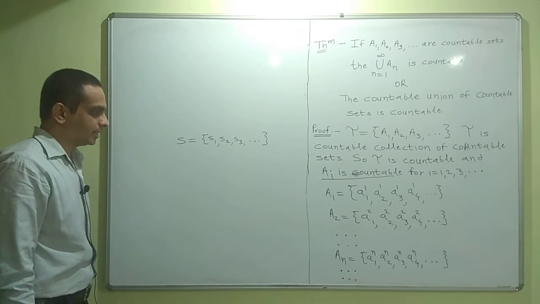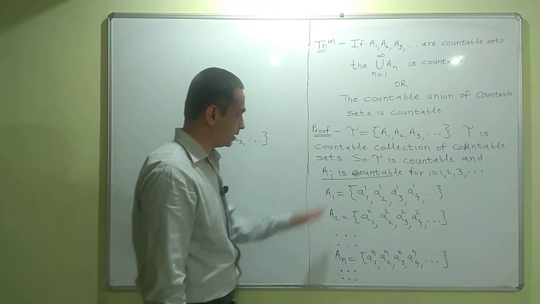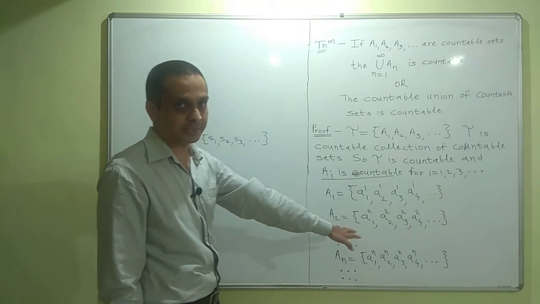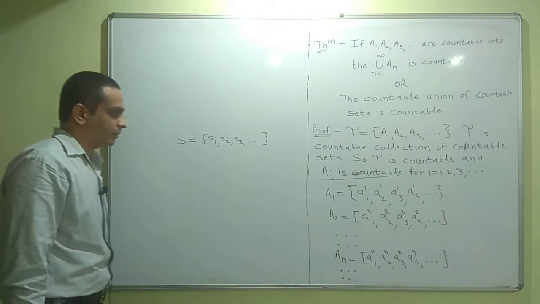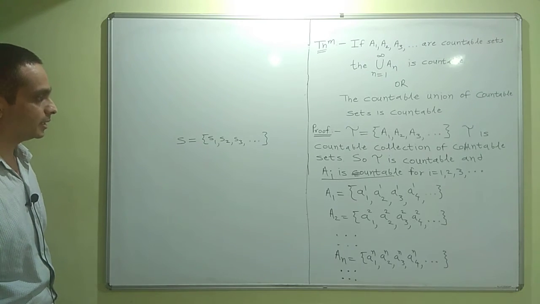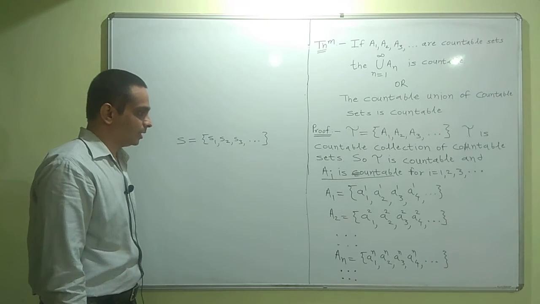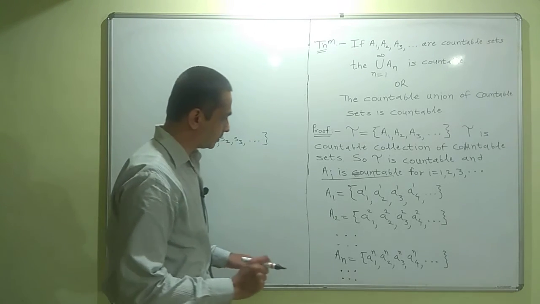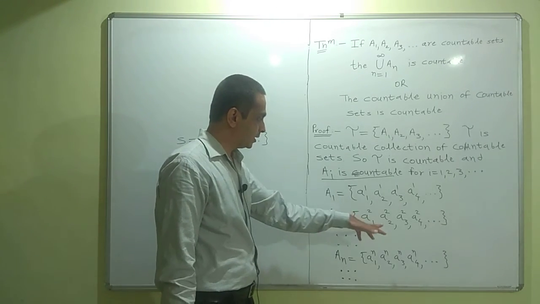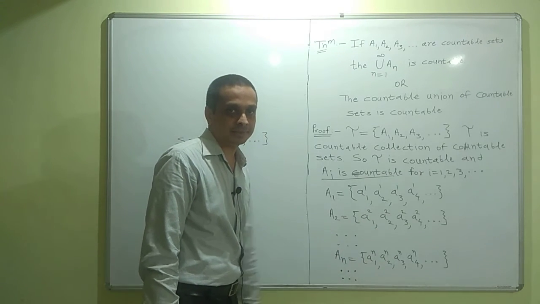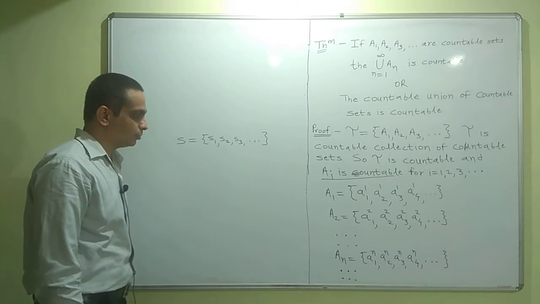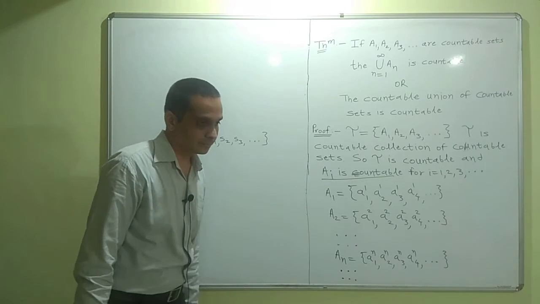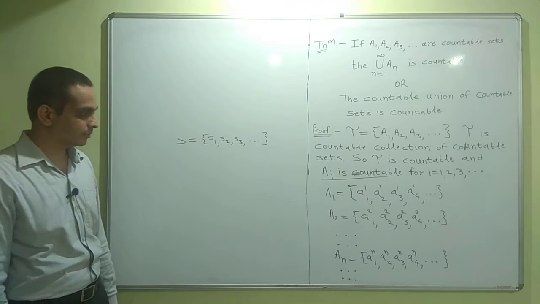Further, we assume that these sets are pairwise disjoint. That is, no element is repeated. That is our assumption while proving that this union is countable. Another way to get rid of this assumption is that while counting, we can remove the repeated elements.